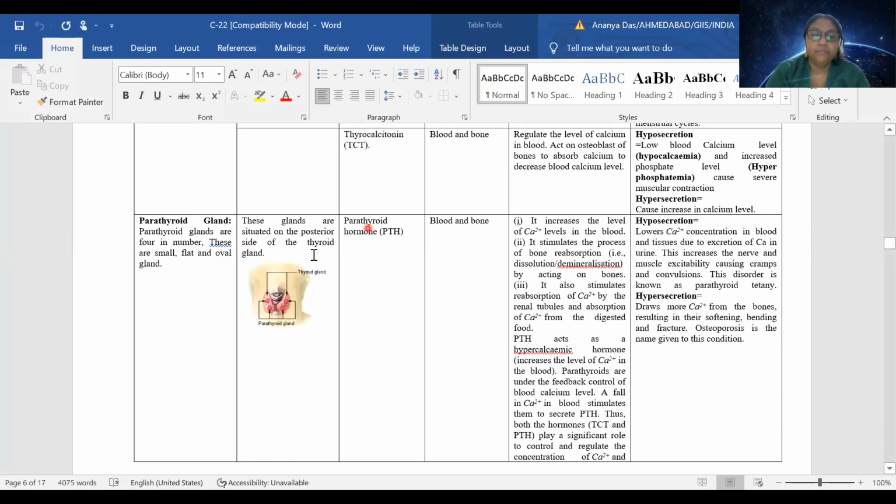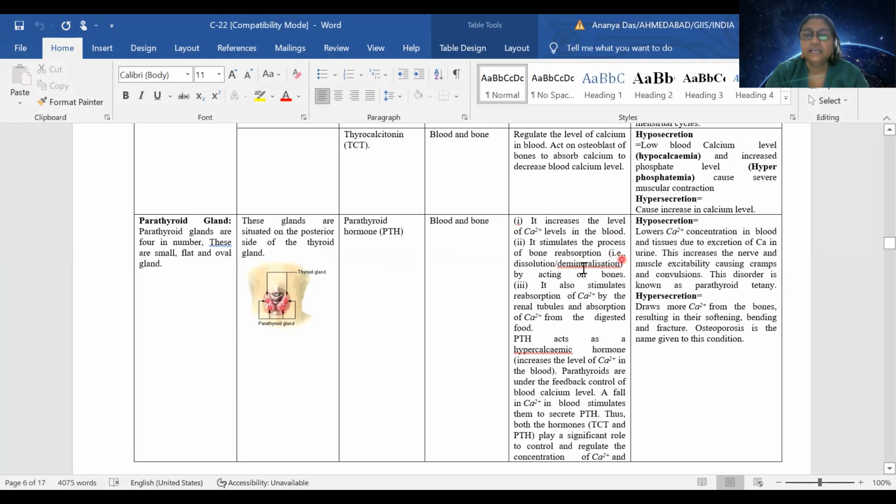So they are present at the back side of the thyroid gland. And parathyroid hormone is also acting on blood and bone. So it increases the calcium level in blood and stimulates the process of bone reabsorption.